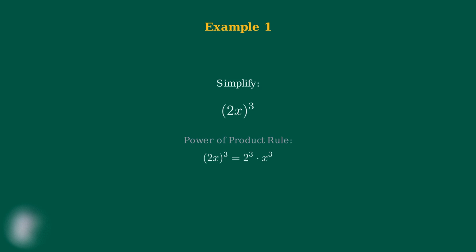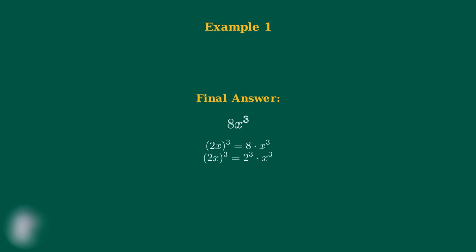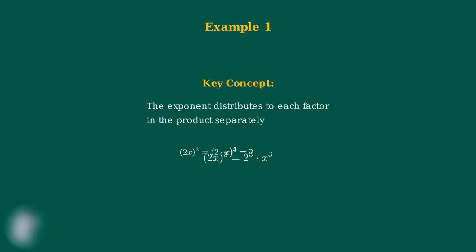First, I'll write out what this rule tells us to do. Now I need to calculate 2 to the third power. 2 cubed means 2 times 2 times 2. Now I can substitute this result back into our expression. 2 to the third power equals 8, so our expression becomes 8 times x to the third power. Finally, we can write this in its simplest form. 8 times x to the third power is written as 8x cubed. This works because we are applying the exponent to each factor in the product.